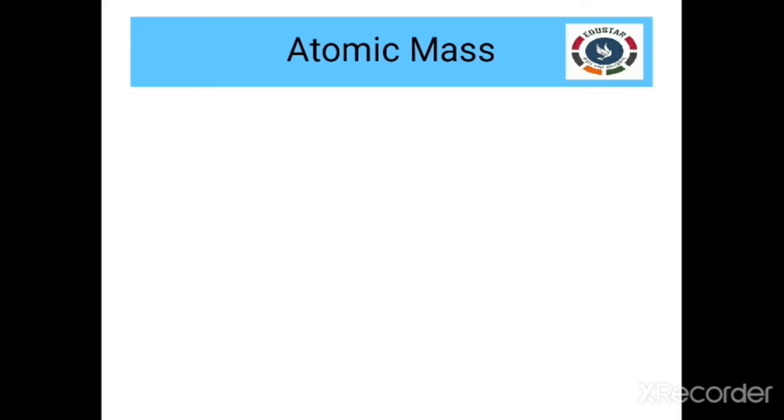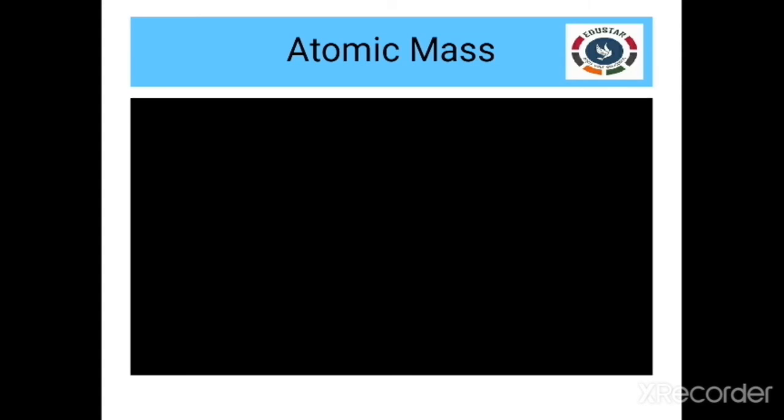Next, this is atomic mass. What is atomic mass? Atomic mass is the sum of the number of protons and the number of neutrons present inside the nucleus. These two alone constitute the mass of a particular atom. Both the proton and neutron have an atomic mass of 1 AMU. AMU means atomic mass unit.